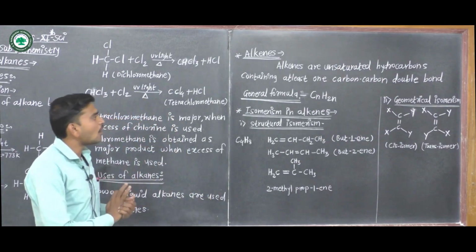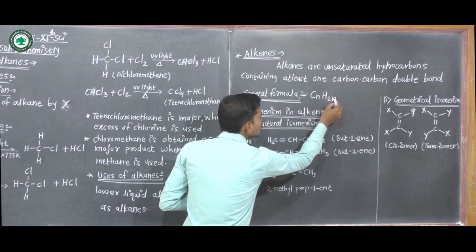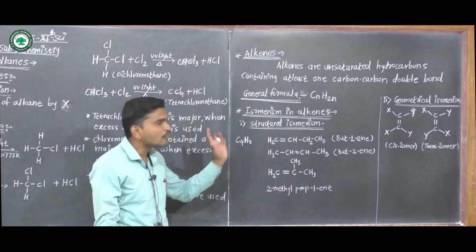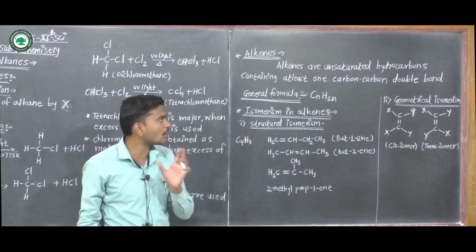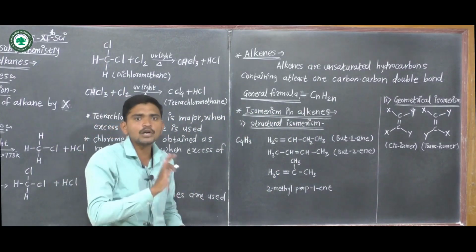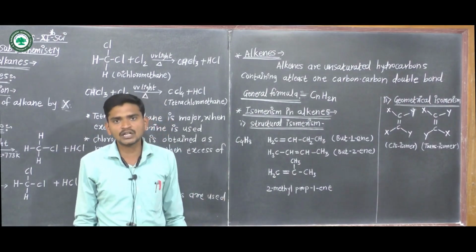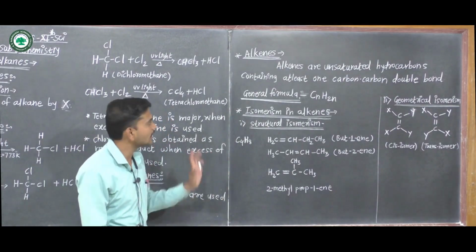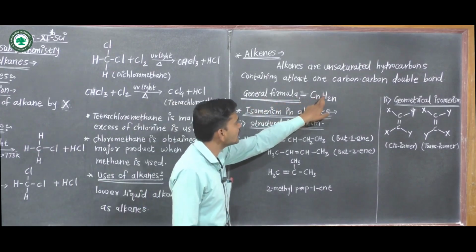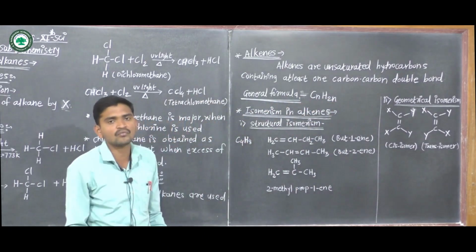The general formula of alkene is CnH2n, where n stands for the number of carbon atoms. As compared to alkane, in alkene there are two hydrogens less. So the general formula of alkene is CnH2n, where n stands for the number of carbons.